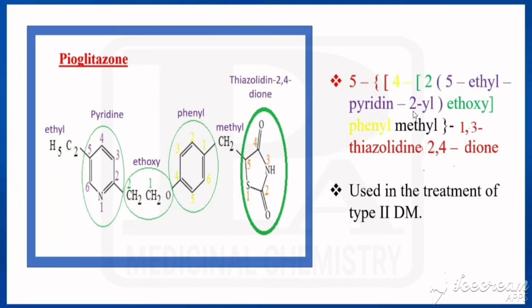We should not write that final e here. If it is ending there, we can write it as pyridine ending with -ine, but there may be substitution, so we should not write the last e. So pyridin-2-yl, ethoxy, phenyl, methyl, 1,3-thiazolidine-2,4-dione. So that is the chemical name of pioglitazone. This drug is used in the treatment of type 2 diabetes mellitus.